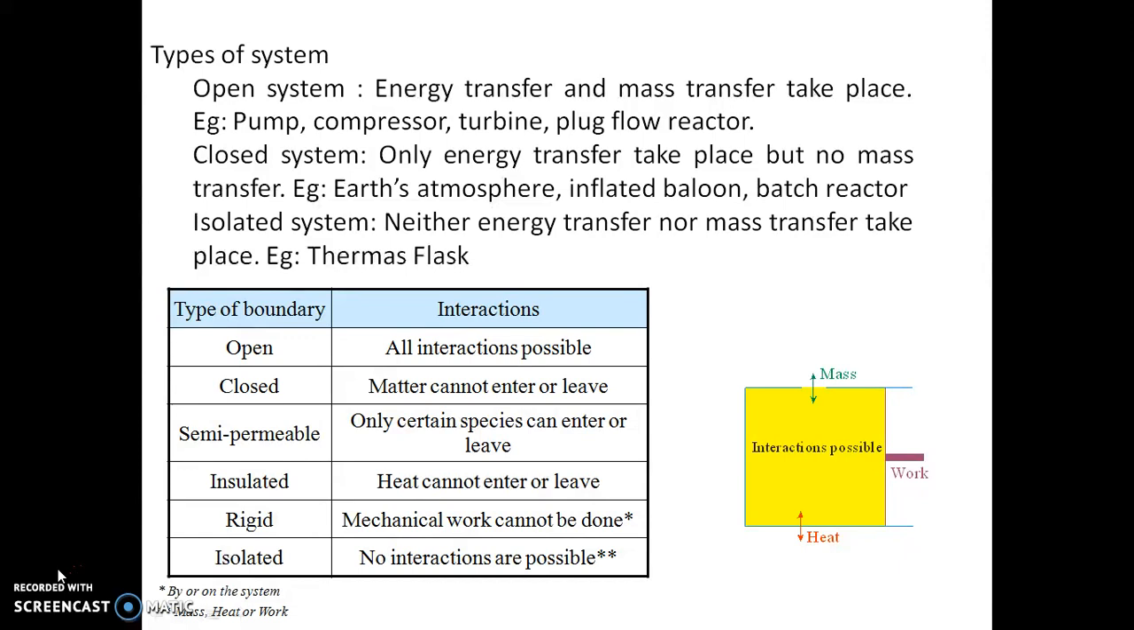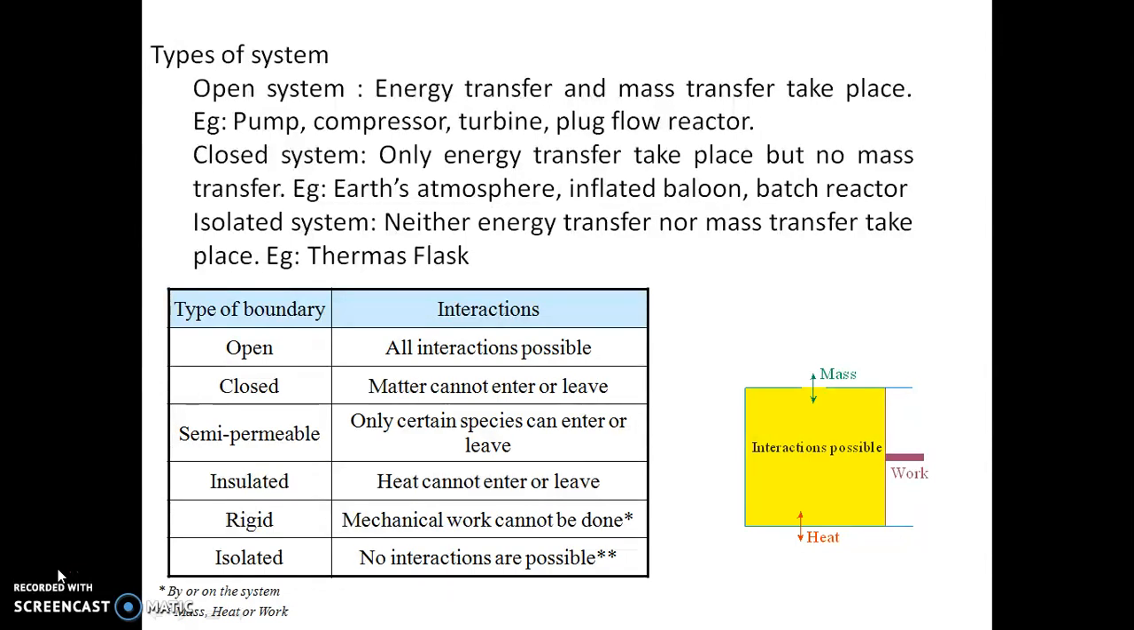And what is an open system? An open system is one where both mass transfer and energy transfer can take place. For example, if you take any continuous system, or any pump, compressor, turbine or plug flow reactor, we term it an open system, where mass transfer takes place into and out of the system, and energy transfer can also take place.